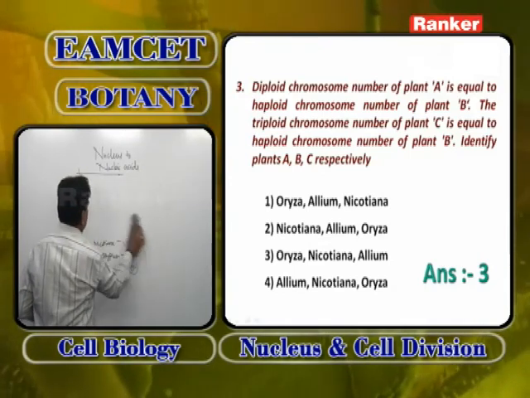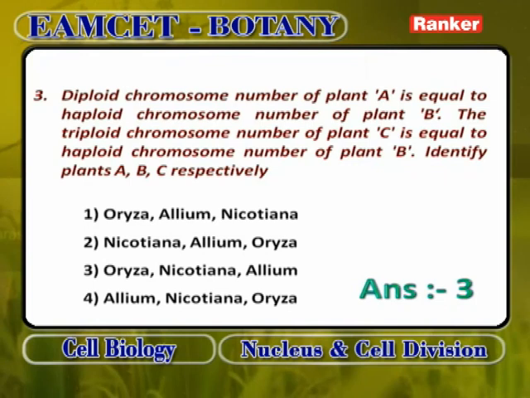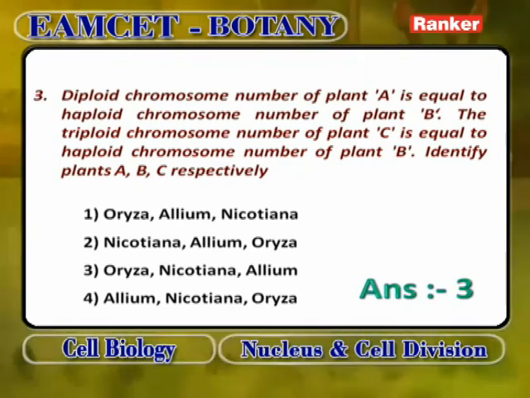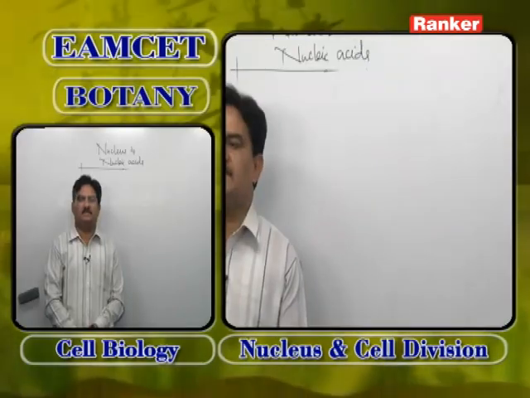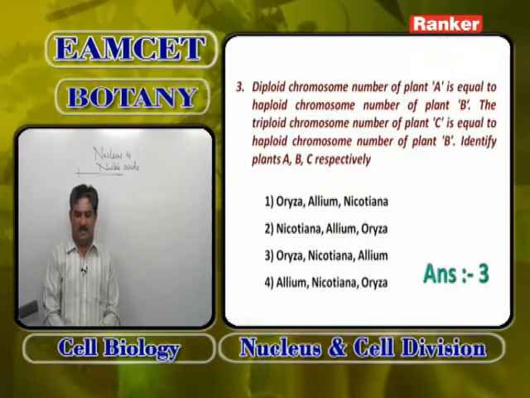So what is the question? The diploid chromosomal number of plant A is equal to the haploid chromosomal number of plant B. The triploid chromosomal number of plant C is equal to the haploid chromosomal number of plant B. Identify the plants A, B, C respectively: Oryza 24, Nicotiana 48, Allium is 16, but when it comes to triploid, 16 plus 8, 24. So the answer is Oryza, Nicotiana, Allium.